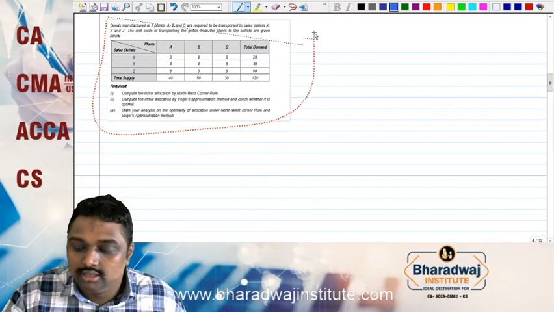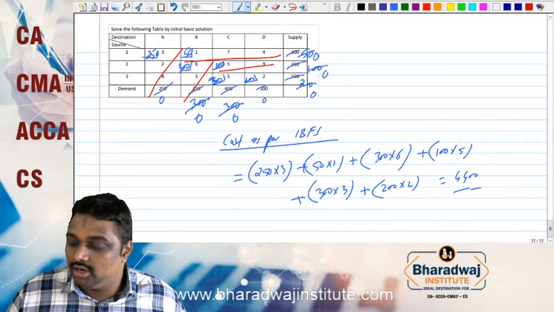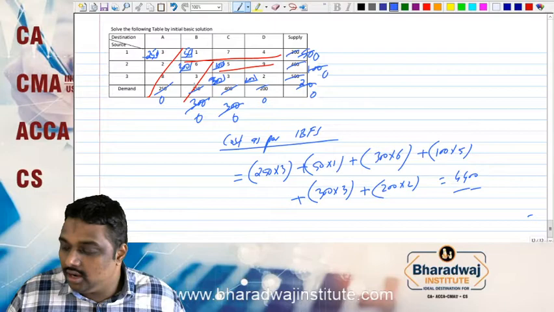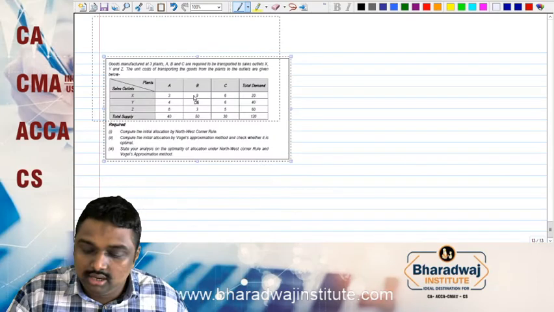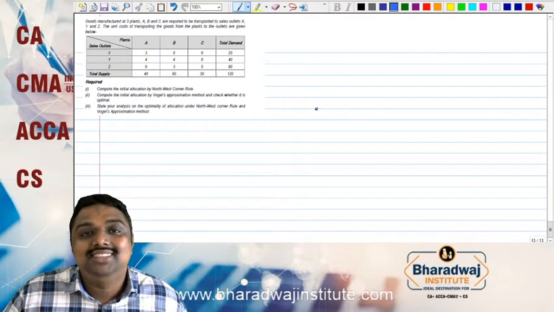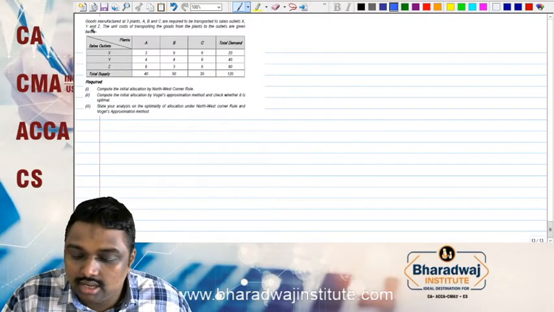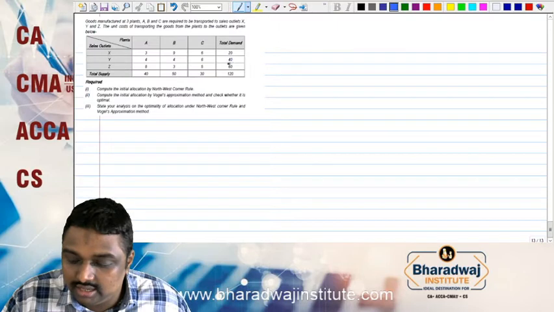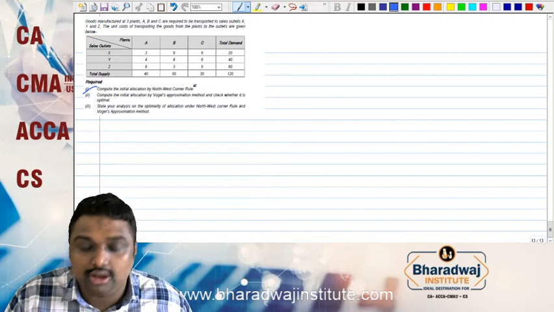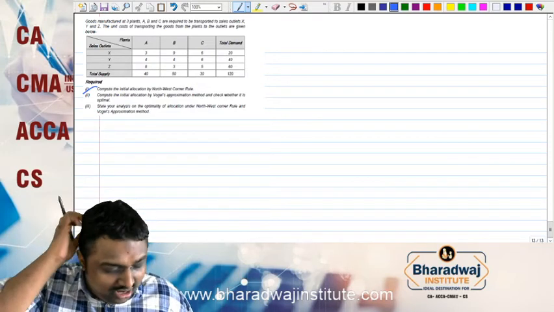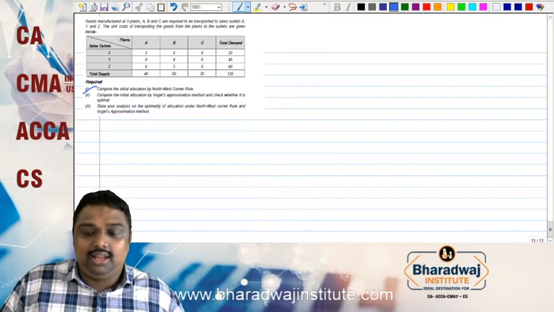This is the question. This is also a previous year CA Final question, which is a very good question. We will start. They have three plants A, B, C and three outlets X, Y, Z. First we have to check that demand and supply tally. Compute the initial allocation using the northwest corner method, which we have just learned. Are you ready? I am here ready for you.